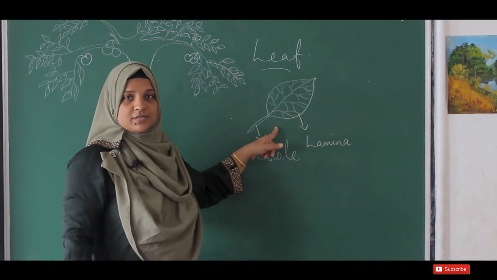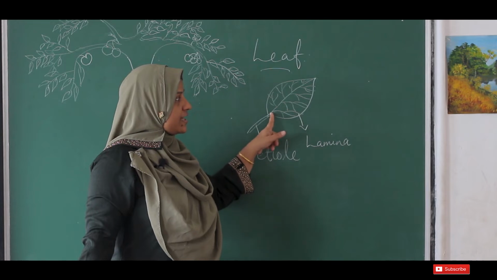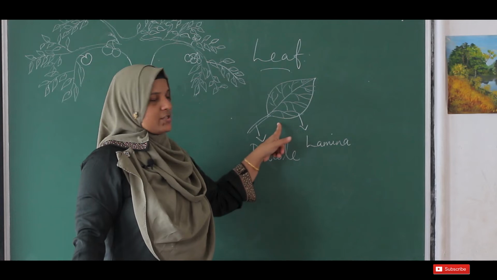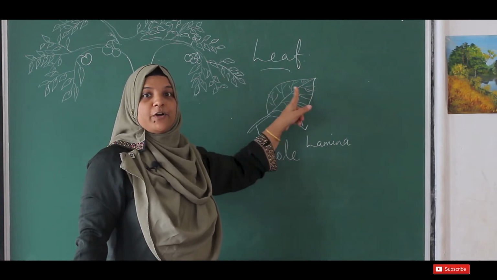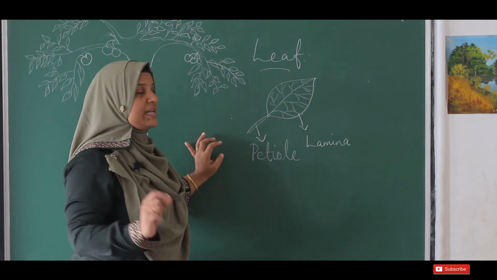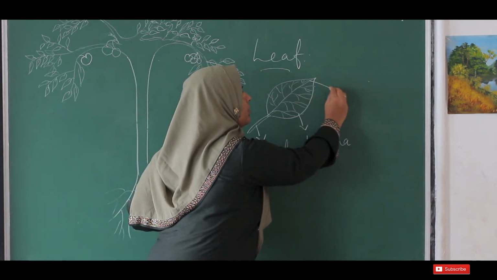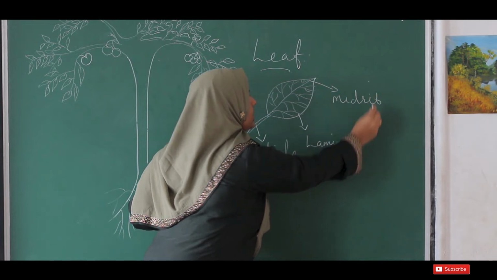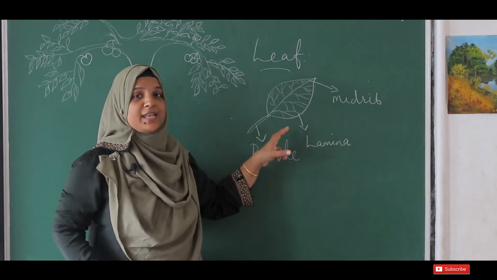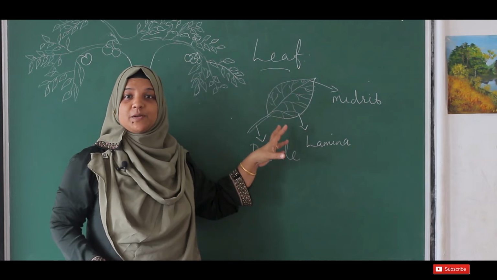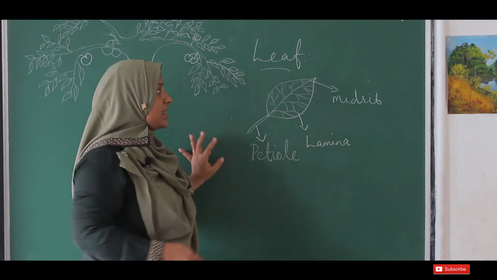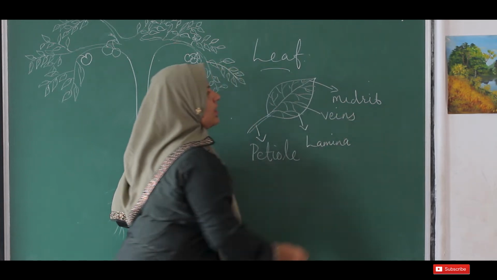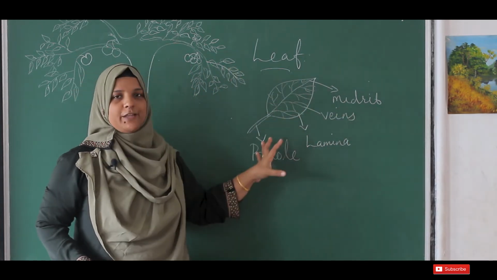What are these structures? It has a very long portion at the middle and many branches. This long one in the middle is called the midrib. And from the midrib it has many branches. These branches we can call veins. So this is the part of the leaf.